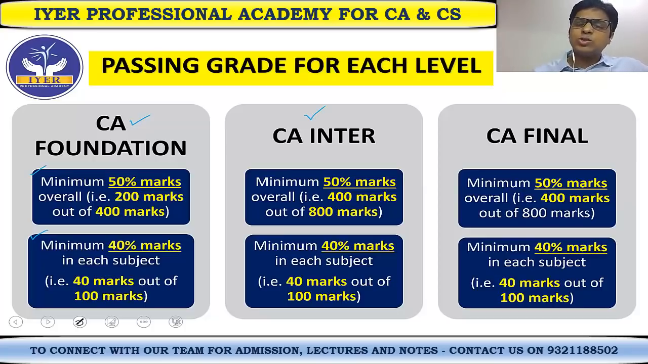Now for CA Inter it is similar, but instead of 4 papers, there are 8 papers. Let's see the bottom box. Minimum 40% marks in each subject, that is 40 marks out of 100 marks. So in each paper you have to score minimum 40 marks out of 100, and minimum 50% marks overall, that is 400 marks out of 800 marks, because there are 8 papers and the total becomes 800. Plus you have to ensure that in every paper you score minimum 40 out of 100. So that is in relation to CA Inter.